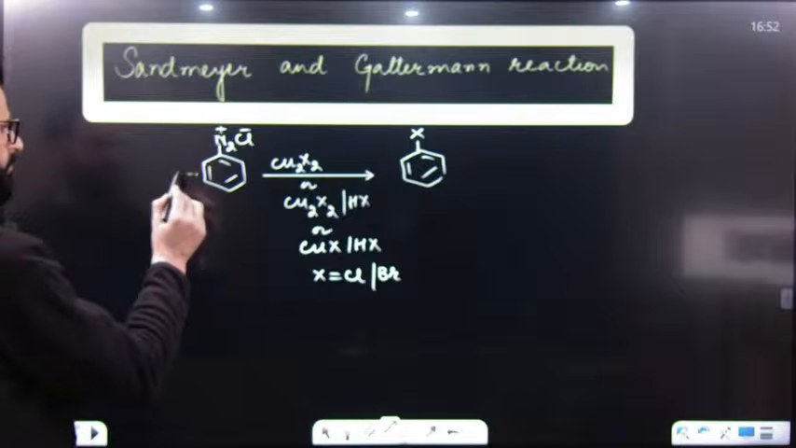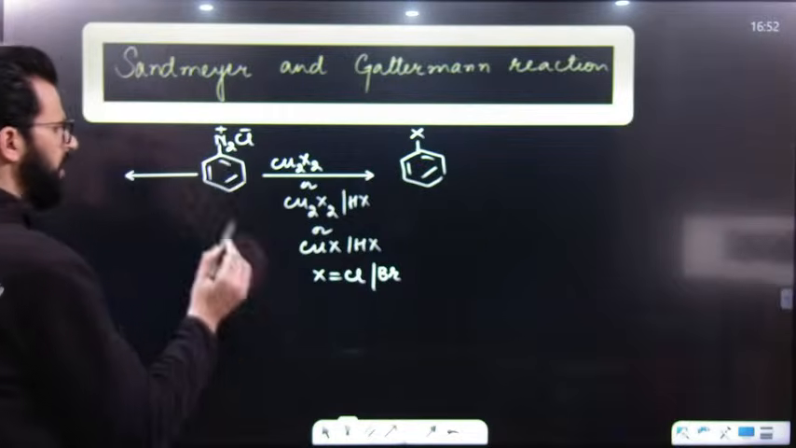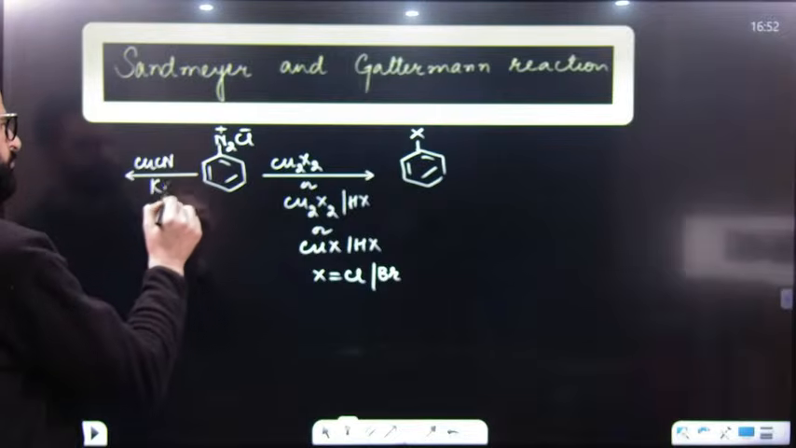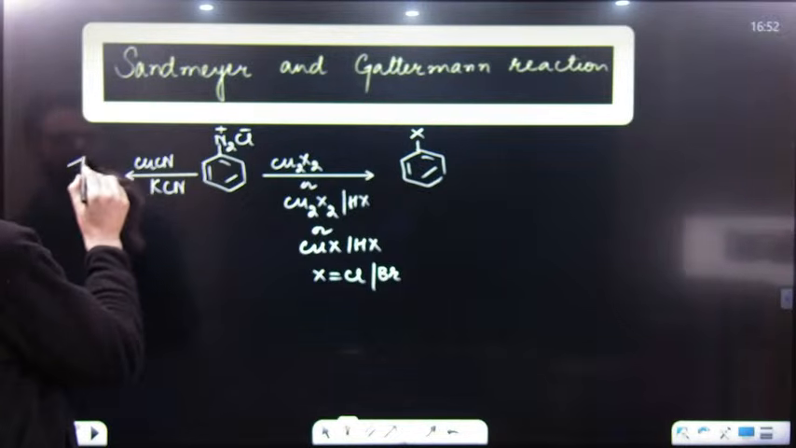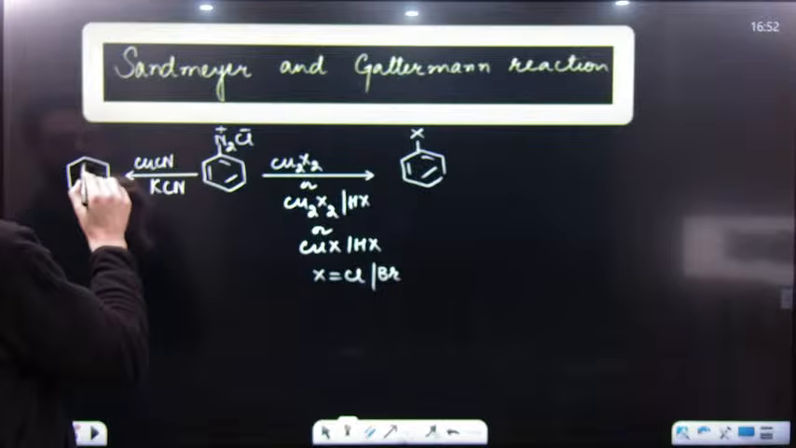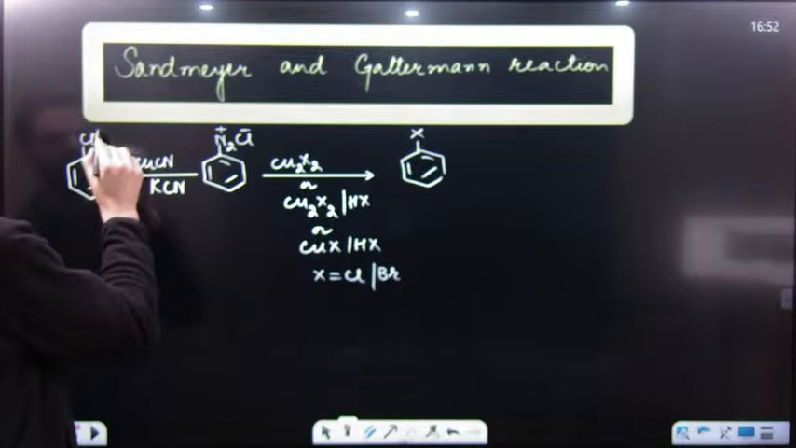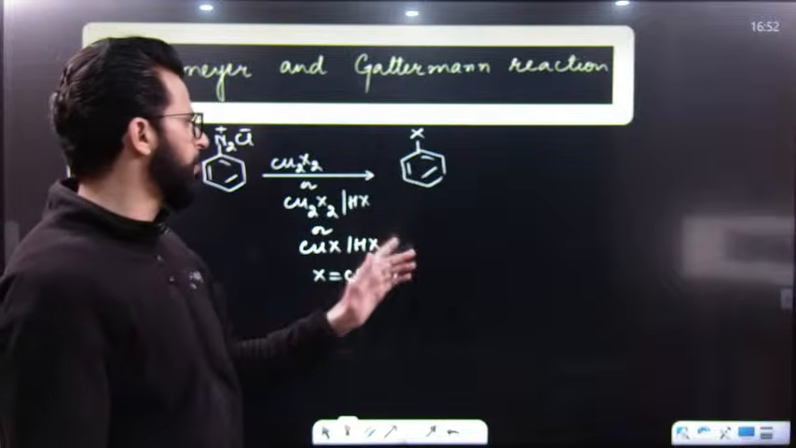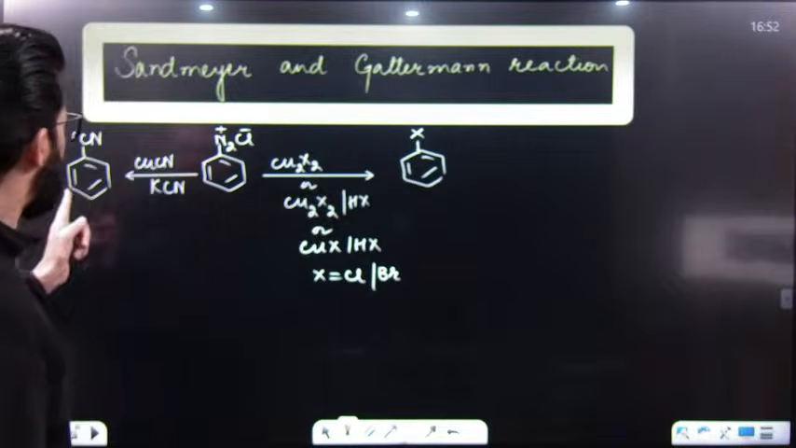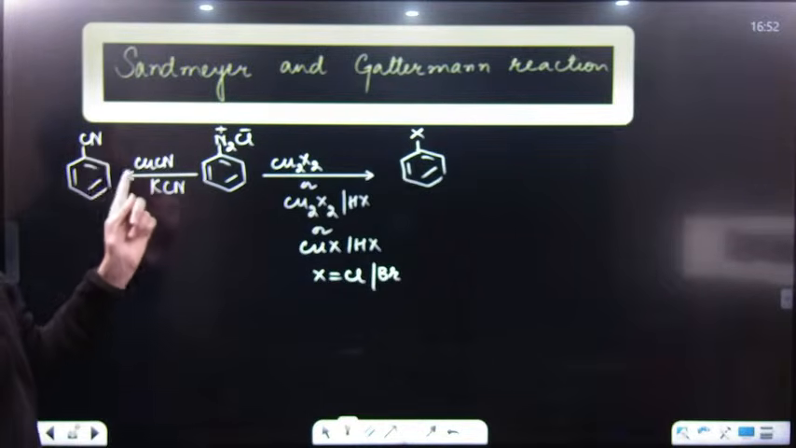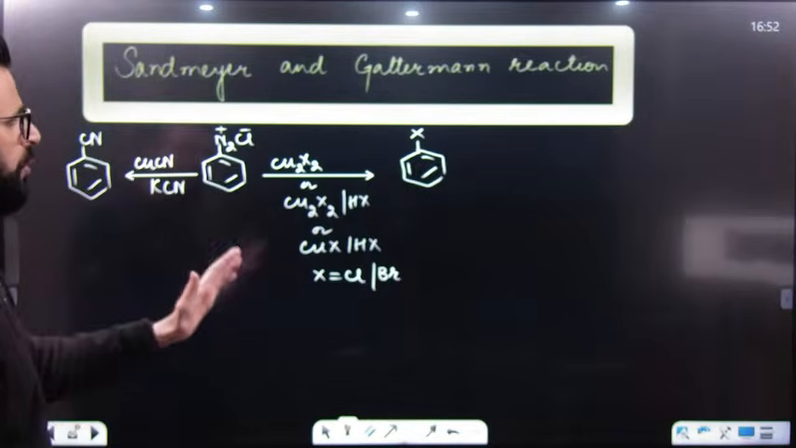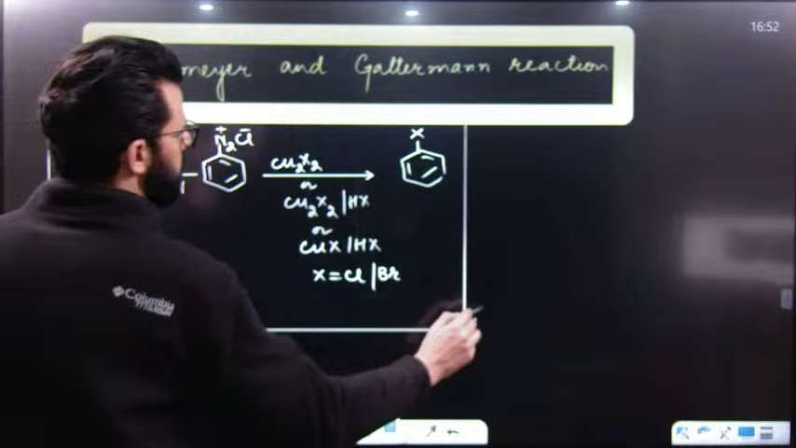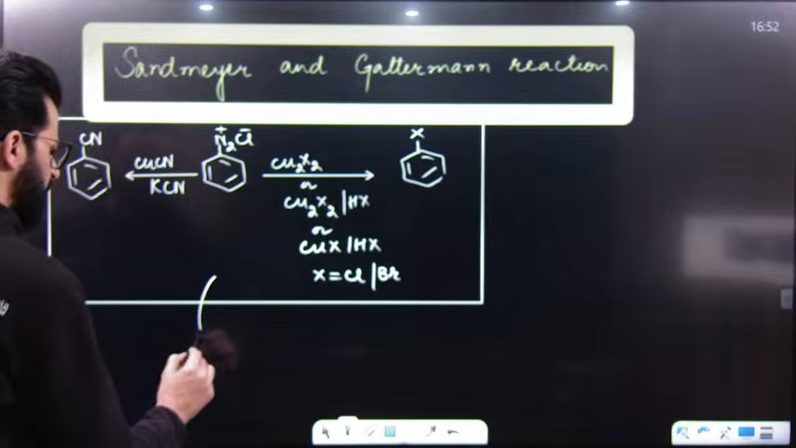Similarly, this benzene diazonium chloride on treatment with CuCN, KCN, here N2 will be replaced by cyanide, so benzonitrile can also be produced. So with this reaction you can form chlorobenzene and bromobenzene by cuprous halides, or benzonitrile by cuprous cyanide. This reaction is known as Sandmeyer reaction. So this is an example of Sandmeyer reaction.